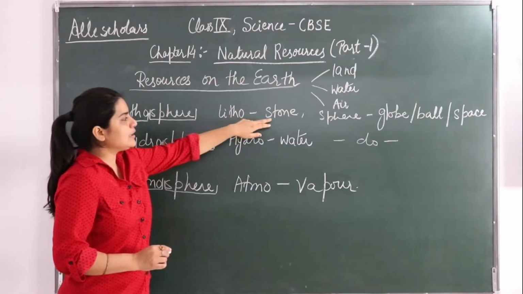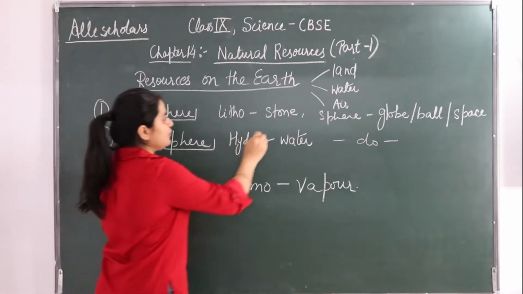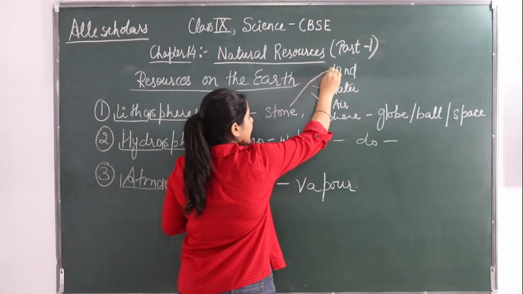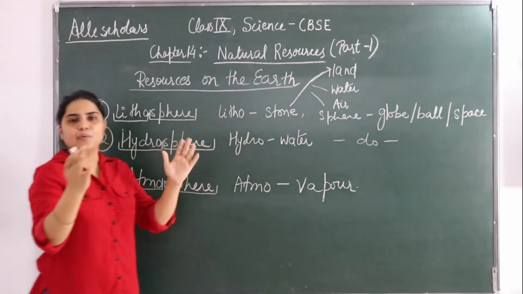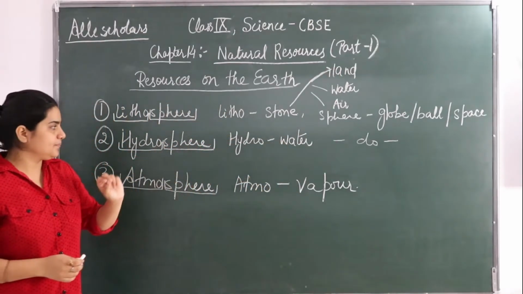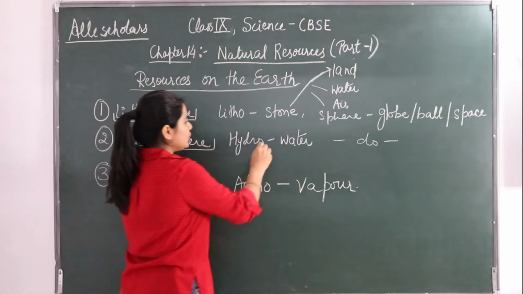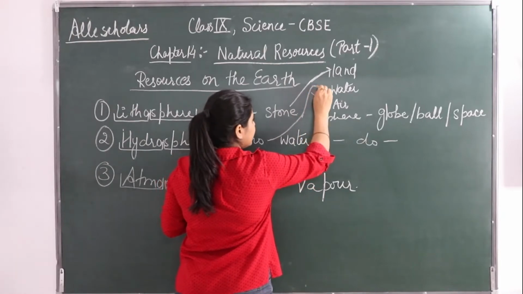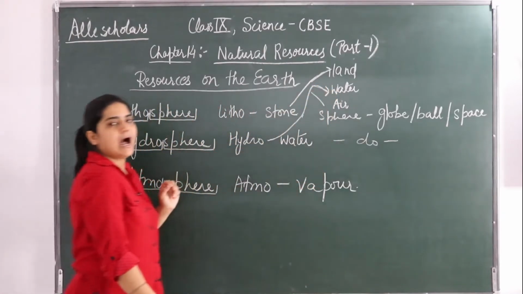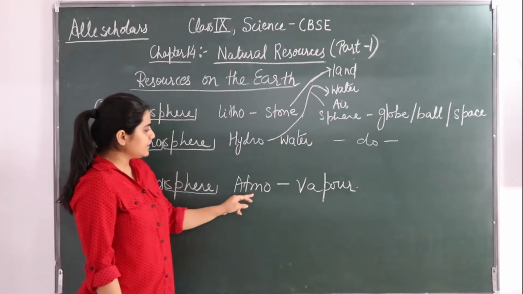So litho is stone. Stone is something that is hard, so we can refer to it as land. The land portion of the earth is going to be lithosphere. Hydrosphere means water, so the water portion is hydrosphere.